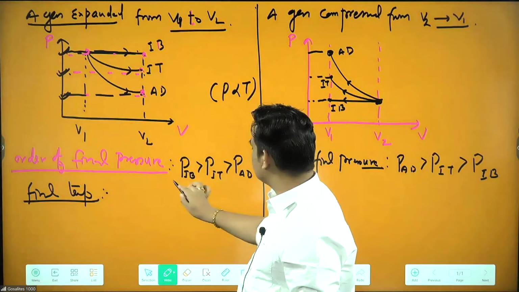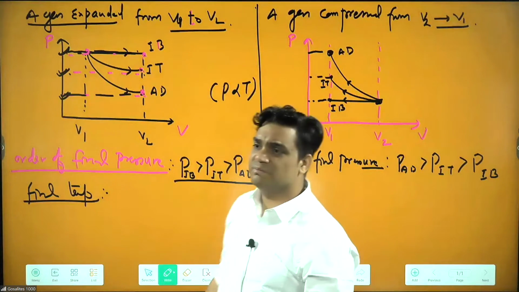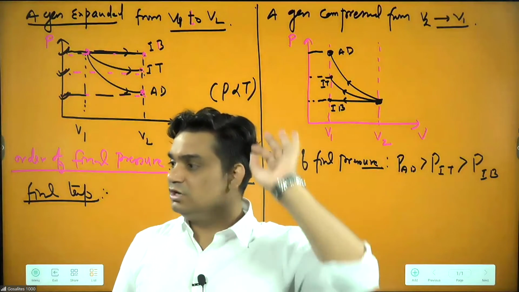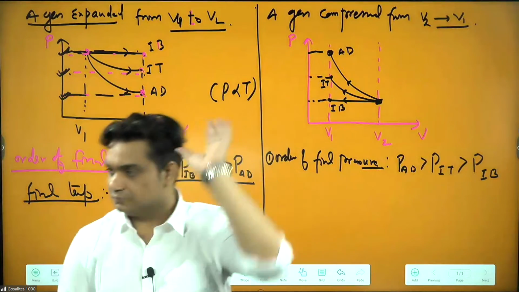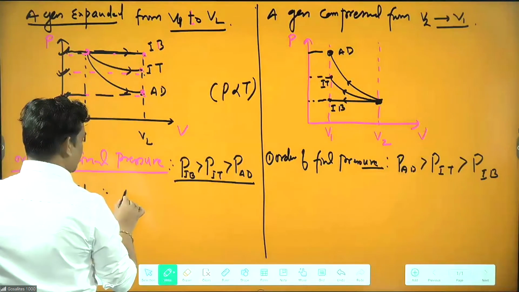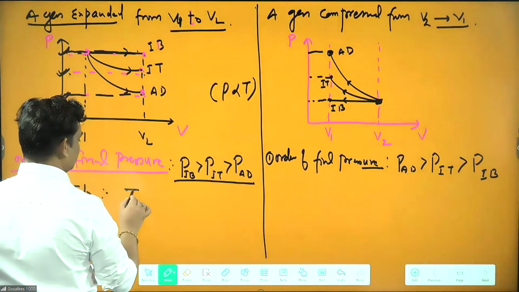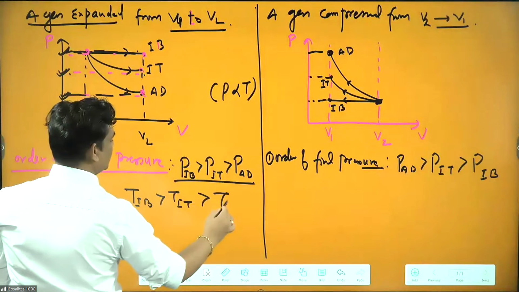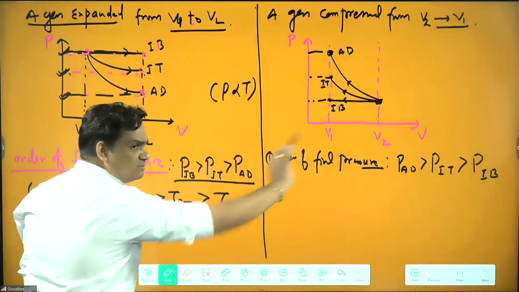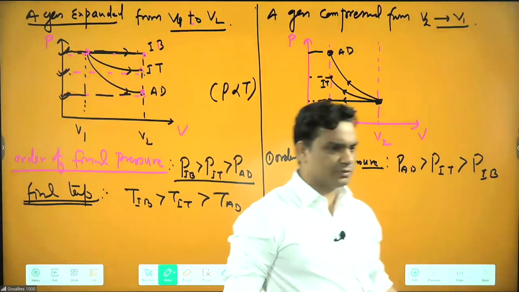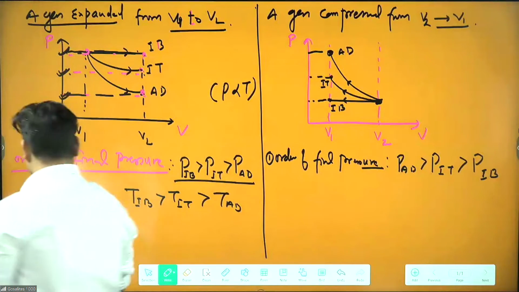Means whatever sequence of pressure, the same sequence of temperature will be there, because volume for everyone is same. Now we can write for the temperature TIB, then TIT, and then TAT. Same sequence will be there.